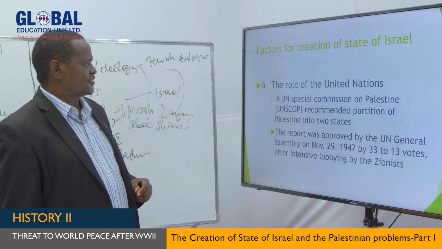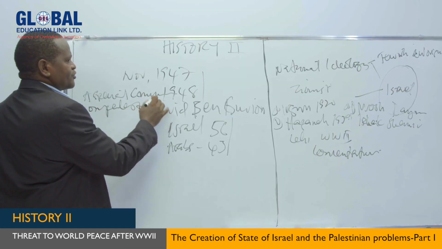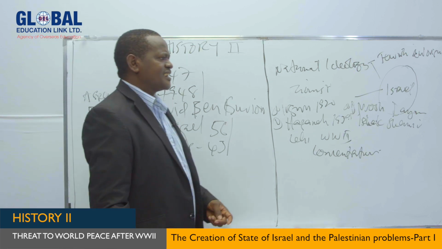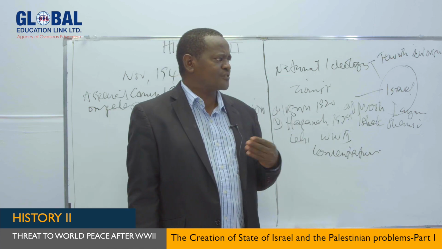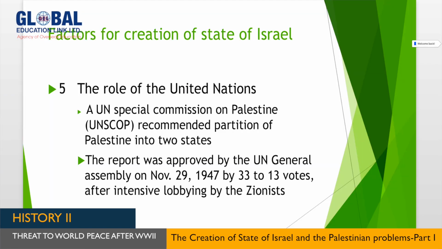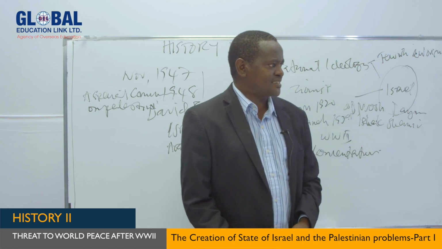Another factor for the creation of the State of Israel, my dear students, is the role played by the United Nations. The United Nations formed a special commission on Palestine, and in fact, it gave some recommendations. The recommendation was the establishment of 2 states in that Palestine land. And that's why we said earlier, it was then approved by the United Nations General Assembly on November 29, 1947, by 33 votes to 13 votes which rejected. Some 10 nations abstained, that means they didn't vote. And all Arab nations walked out of the meeting.